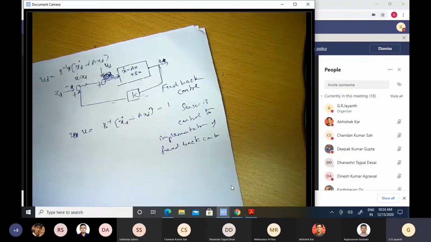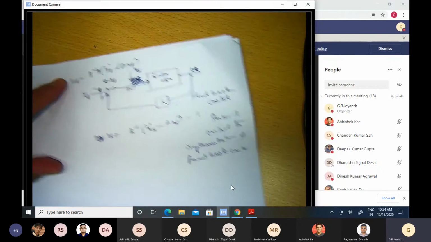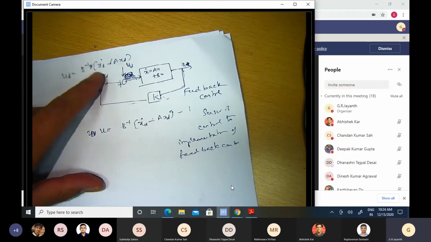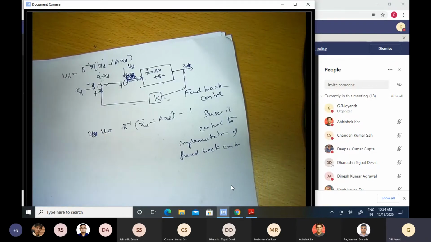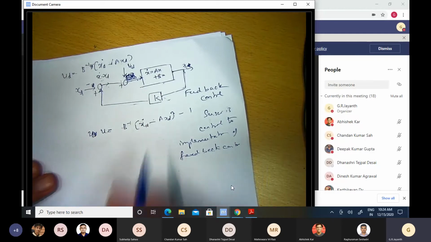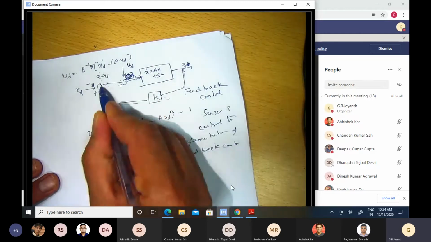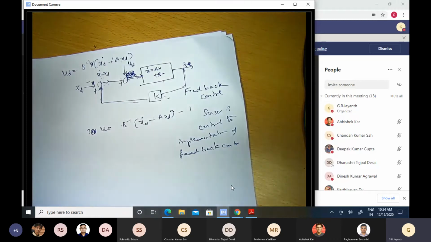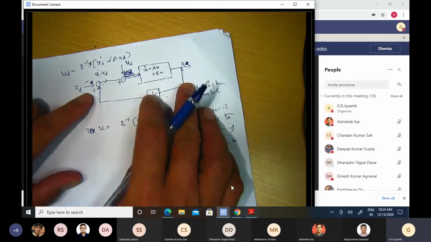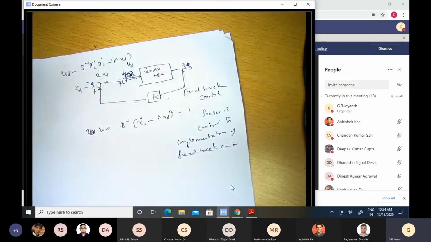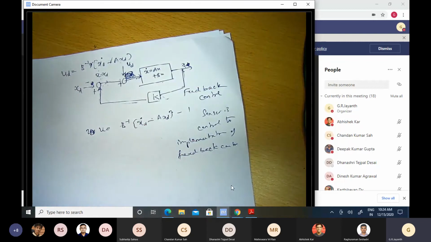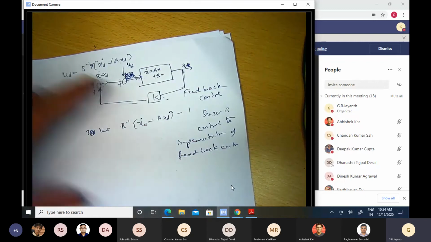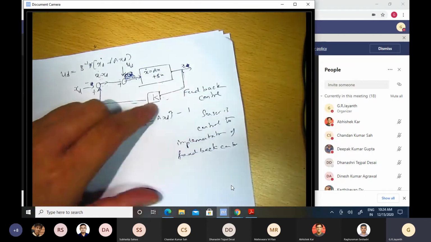Now you begin to appreciate why the previous technique of just applying an input that is dependent only on the desired response is called open loop control. Here you see there's a loop that is set up because of feeding back the signal. When there is no feedback provided, then there is no loop, and that's why it's called open loop.